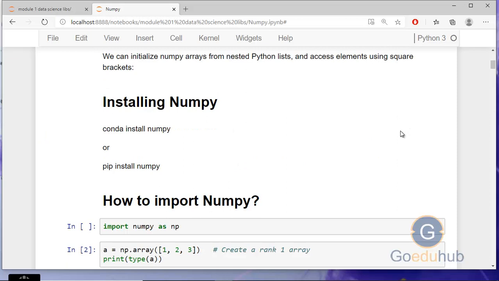We will see this. And the shape of the array is the number of elements along each dimension. Now, how to use NumPy? First of all, we need to install NumPy. If you already have Python, you can install NumPy like this. If you are working with Anaconda, then you can run conda install numpy, or you can write it like this, pip install numpy. If you don't have Python in your system, I recommend you install Anaconda. It is the easiest way to get started.